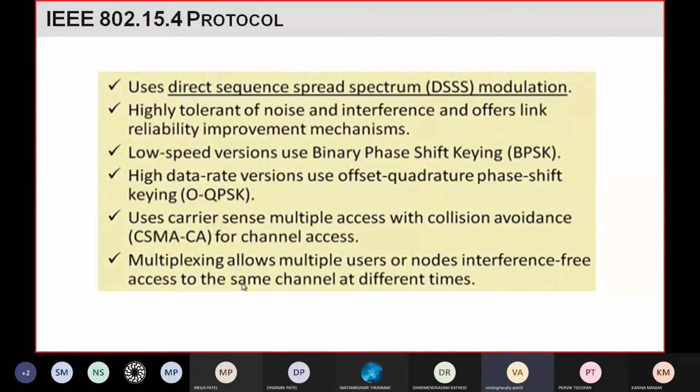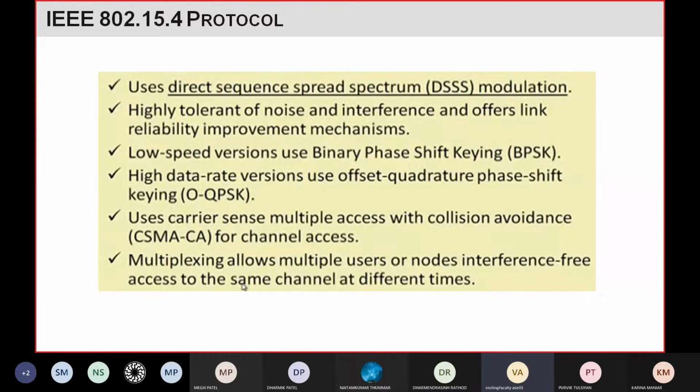This is a modulation technique, which converts the analog signal into digital form. So if your protocol is the lower speed version, it uses BPSK. If it's the high data rate version, it uses OQPSK, offset quadrature phase shift keying. Don't go into the detail of this technology, just remember the name, right?